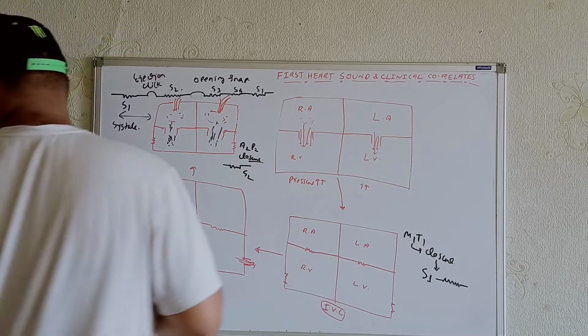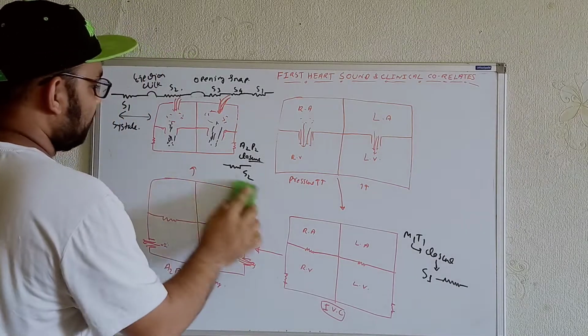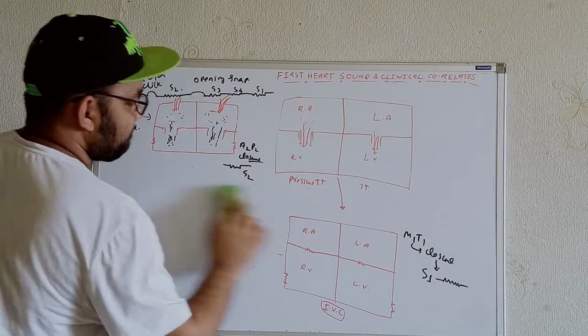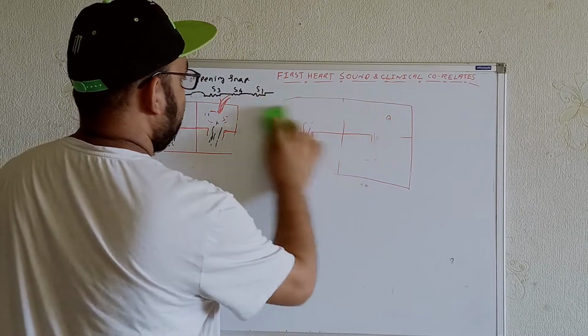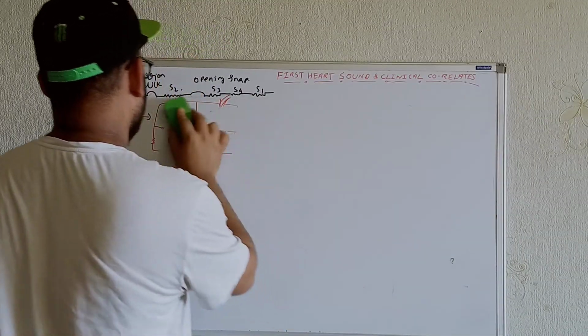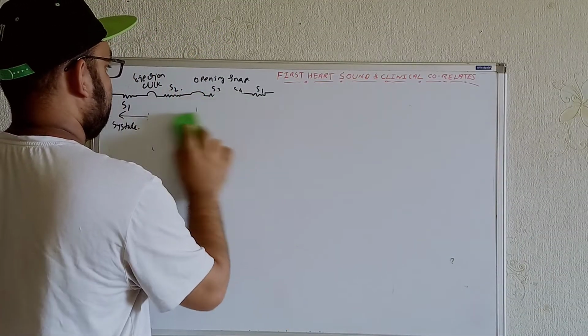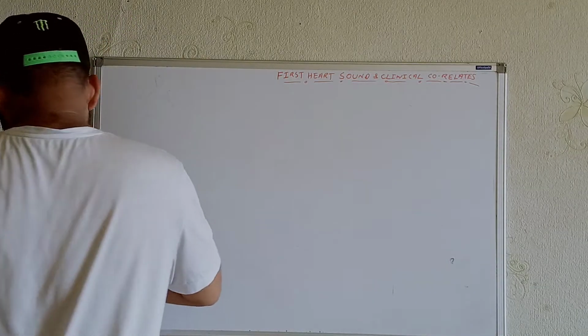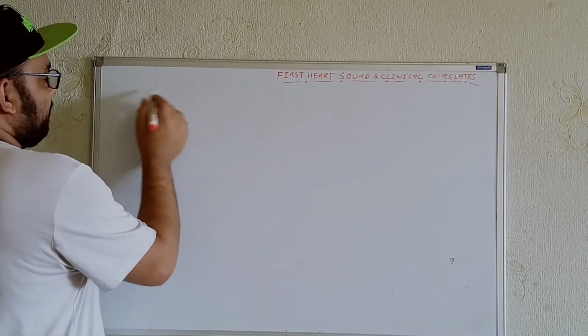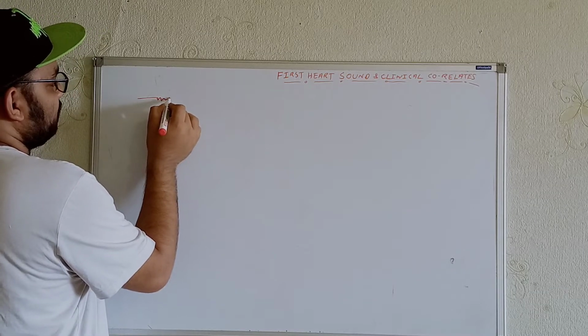So let me show a better diagram for you. Let me erase this part. Then I will start things over here. First we will get this one.